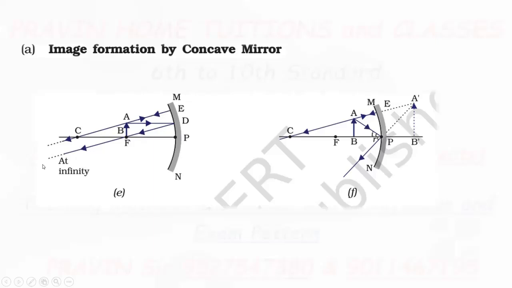The nature of the image is enlarged. Or we can say the image is not formed.